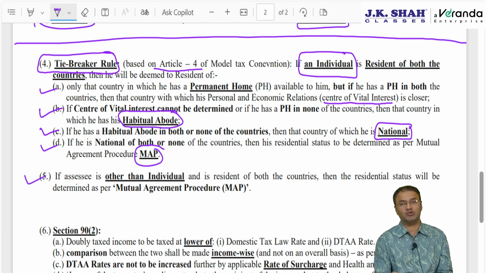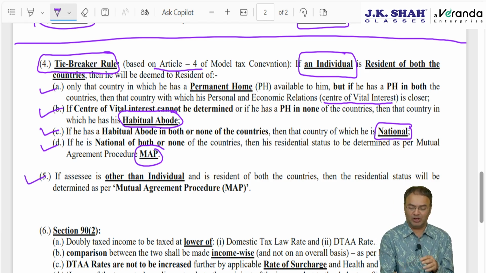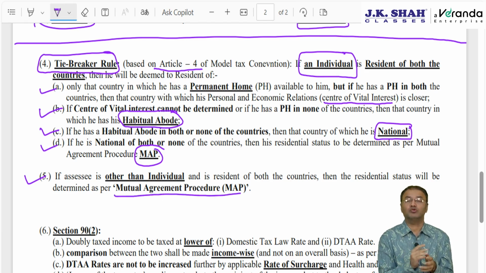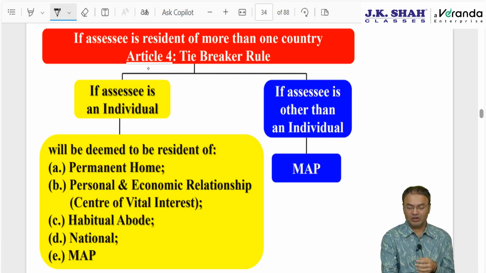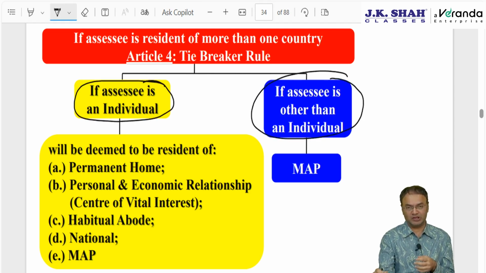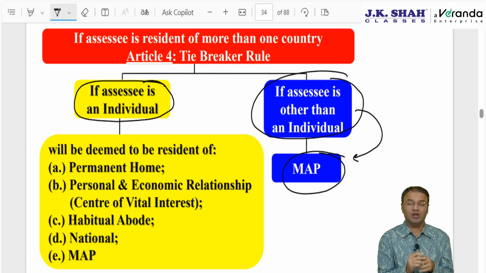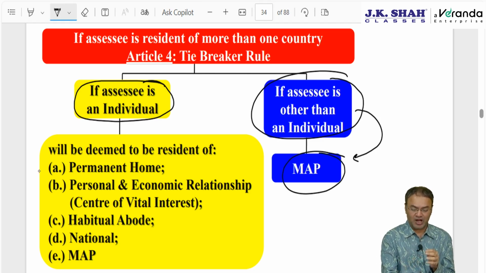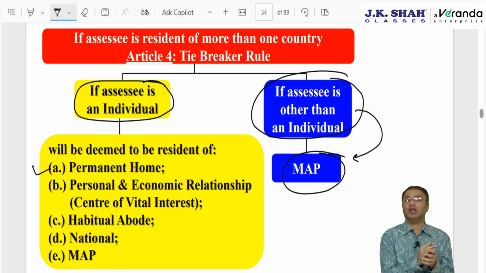If he is other than individual, then only one possibility: residential status will be determined as per MAP, mutual agreement procedure, and if MAP is not followed, then he will not get benefit of treaty. So, the tiebreaker rule can be understood this way, dividing people into two categories: individual and other than individual. If he is other than individual, then it is very straightforward, only MAP. But if he is individual, first priority to be given to, what are we discussing?